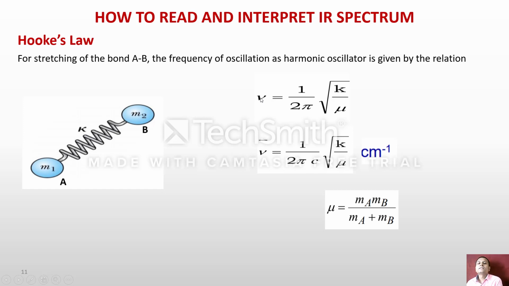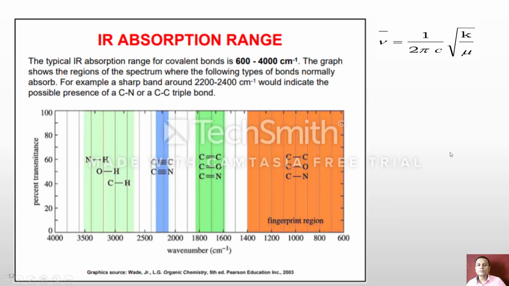So the frequency is given by nu equals 1 upon 2 pi under root K by mu, or in terms of wave number, nu bar equals 1 upon 2 pi c under root K by mu, where K is the force constant and mu is the reduced mass, equal to m1 m2 upon m1 plus m2.